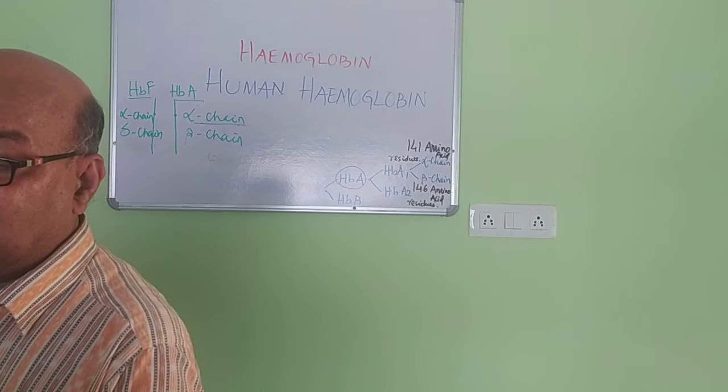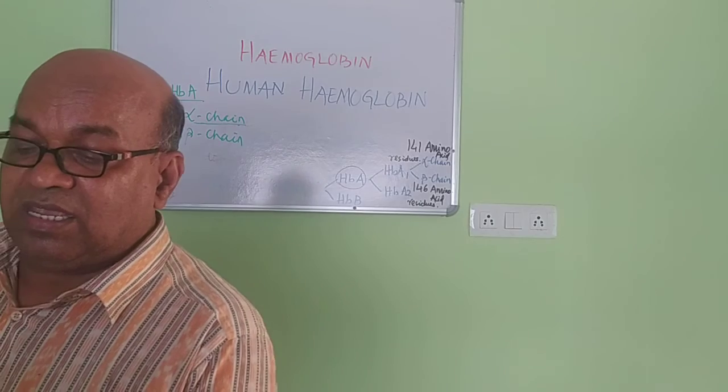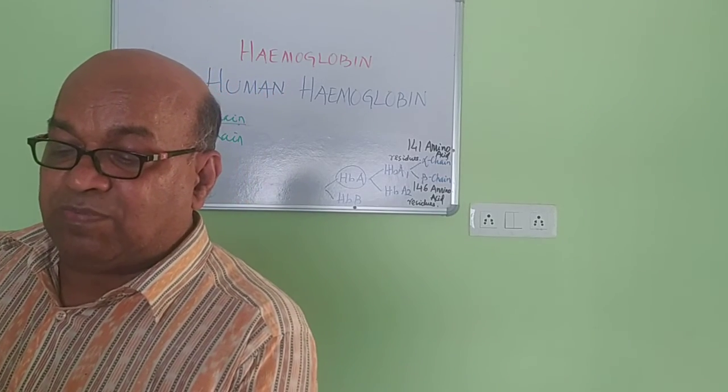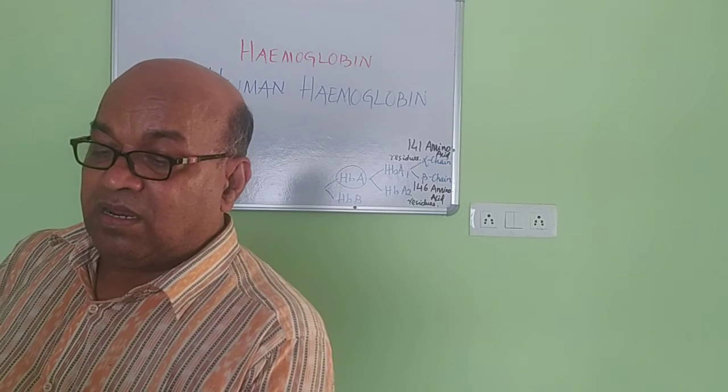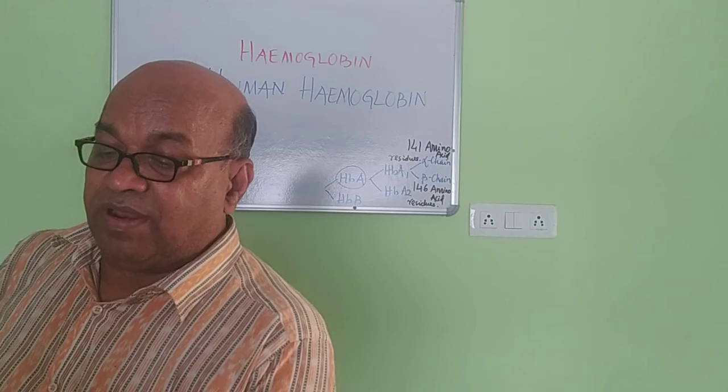The gamma gene is generally expressed there, and so it is differentiated as the gamma chain. Fetal hemoglobin carries about 30% more oxygen at low tension than does adult hemoglobin.